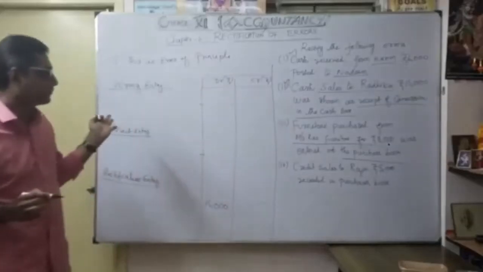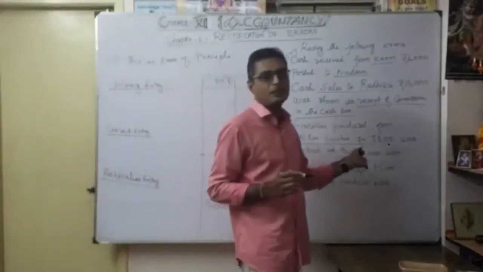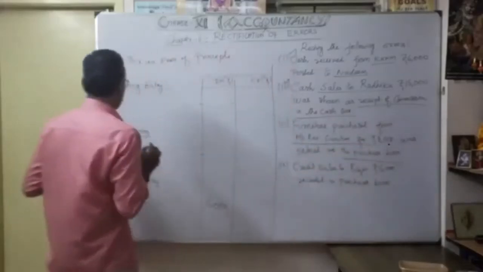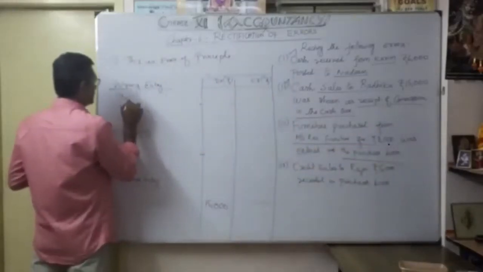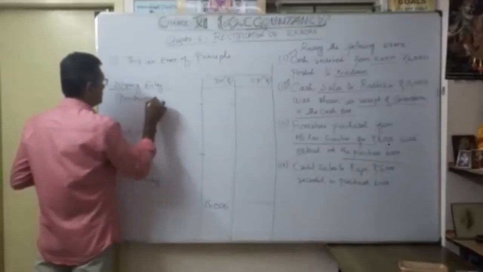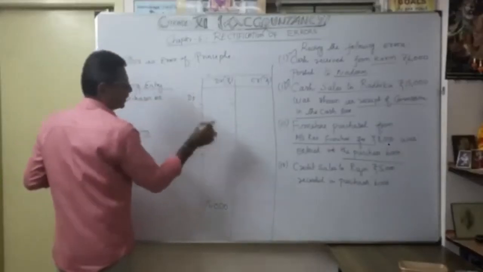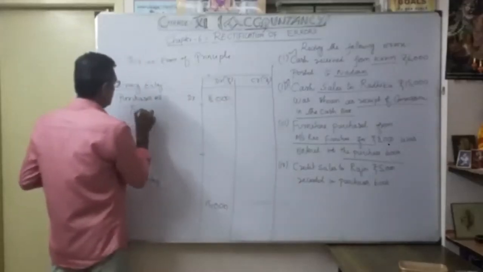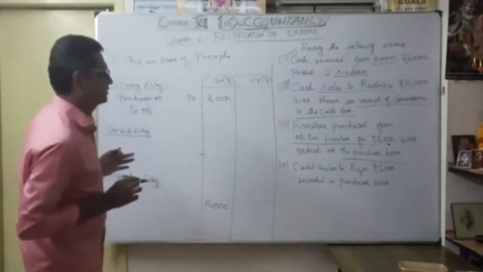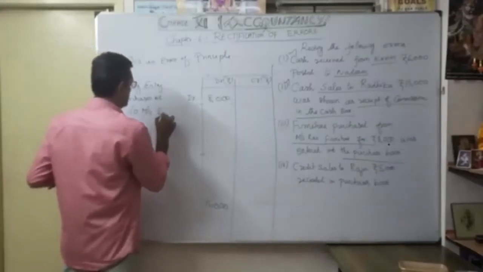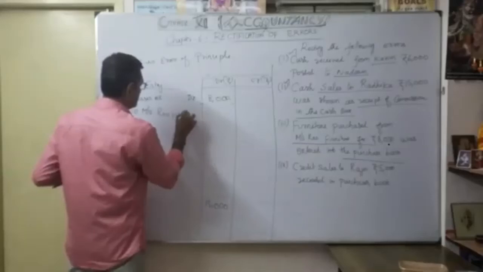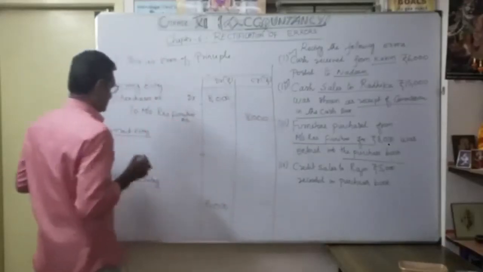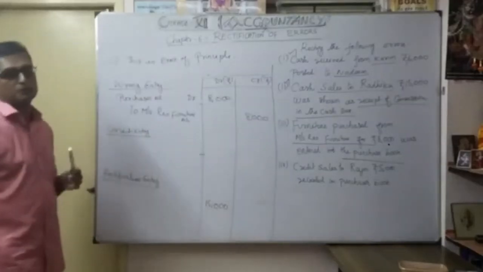Okay, so what's the wrong entry? They considered purchase from furniture, that's Mrs. Rao, they considered it as a purchase account. That is the wrong entry. So purchases account debit 8,000 to Mrs. Rao Furniture account. So they considered it as a revenue expenditure.